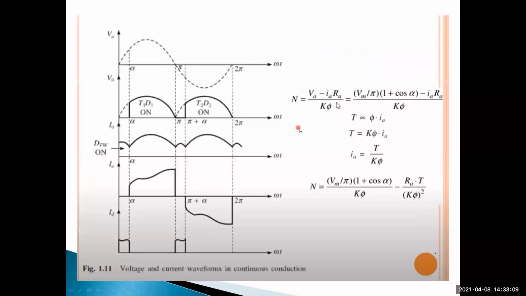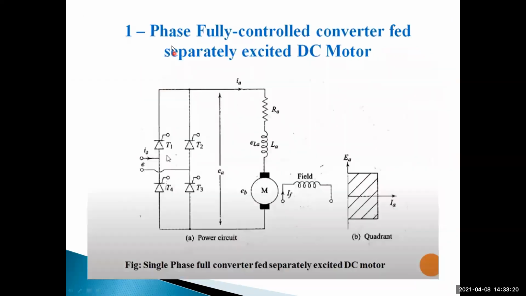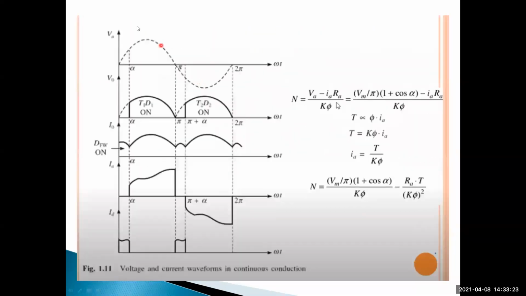You know well one relation, N is equal to EB by K phi. Already explained this concept in the starting, the relations for a DC machine. So N is equal to EB, the back EMF, divided by K into phi, the flux. And EB is equal to V minus IR for a motor: EB is equal to V minus IA into RA, divided by K into phi.